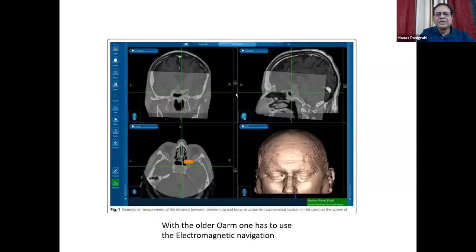But if we have the older OARM, where the bore is smaller, we cannot do the CT scan with the frame. So what we can use is the electromagnetic device, which Dr. Singh explained, that there are 4 types: electromagnetic and optical. Electromagnetic helps if one does a free head CT scan or O-arm, and then uses that for navigation.